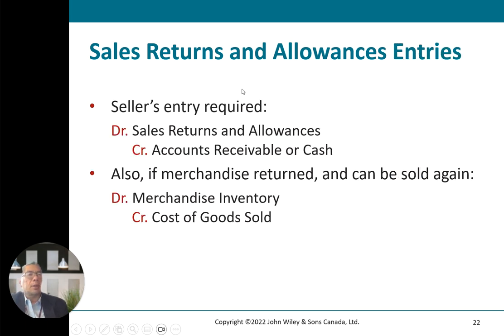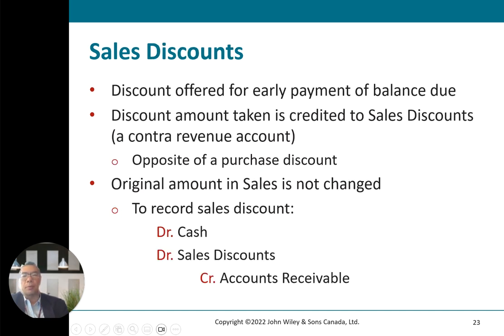So how are you going to book this? The entry required is: sales returns and allowances is debited, and accounts receivable or cash is credited. If the returned merchandise can be sold again, merchandise inventory will be debited and cost of goods sold will be credited.